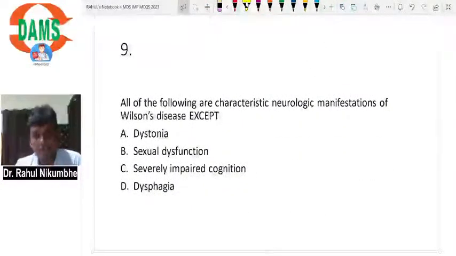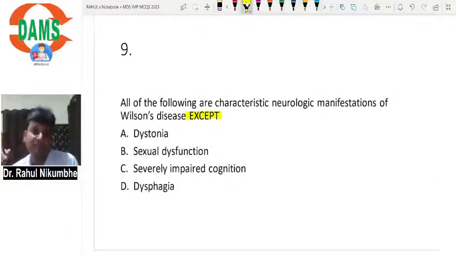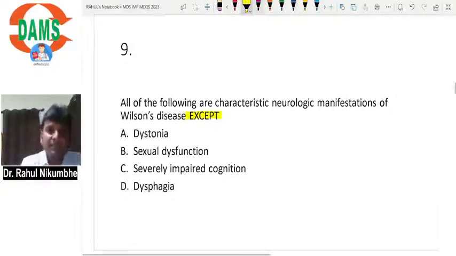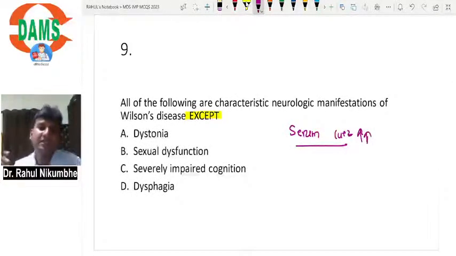All of the following are characteristic neurologic manifestations of Wilson's disease except, again the word except is there, dystonia. What is happening in Wilson's disease? In Wilson's disease, serum copper is increasing. This increasing copper will be deposited on multiple organs.